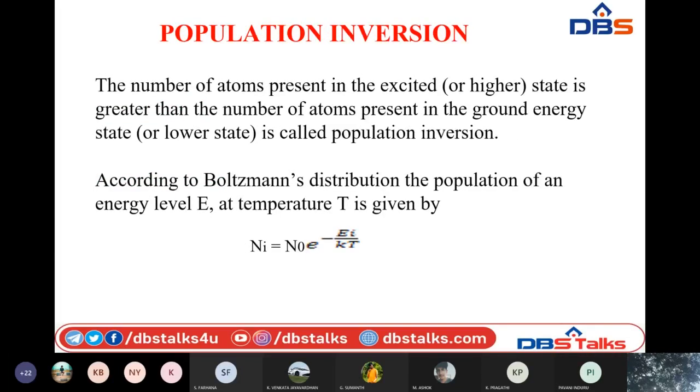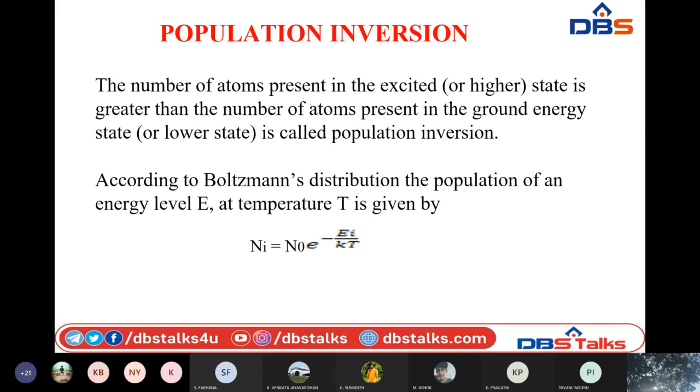Whenever population inversion takes place, only then is it possible for stimulated emission to take place. Why? Because here what we need is to raise the number of atoms from the ground level to a higher energy level. Whenever the number of atoms present in the higher energy level is greater than the number of atoms present in the lower energy level, population inversion can be achieved. Population inversion is generally defined as the number of atoms present in the excited or higher energy state being greater than the number of atoms present in the ground energy state.